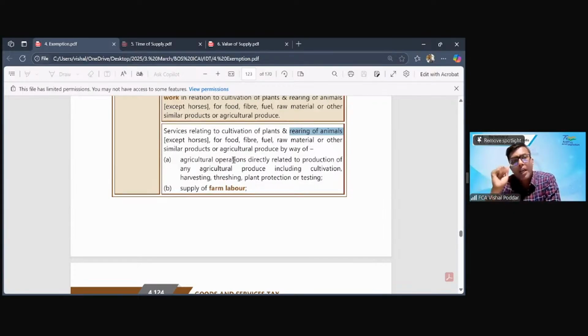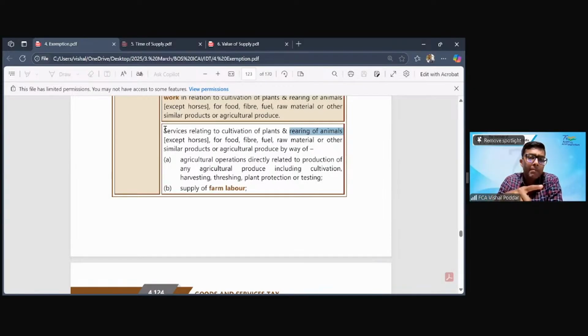Again, an interesting analogy. If you compare the agriculture concept of income tax with GST, you'll find a very interesting difference. In the income tax law, because over there also agriculture income is exempt, they cover only incomes arising from farming or cultivation. They do not cover the income arising from rearing of animals.